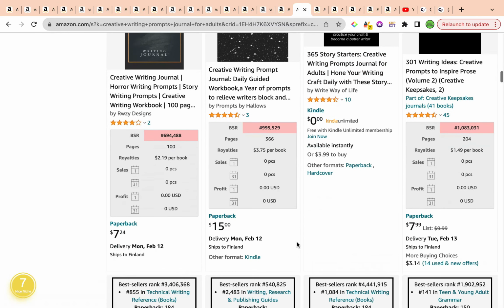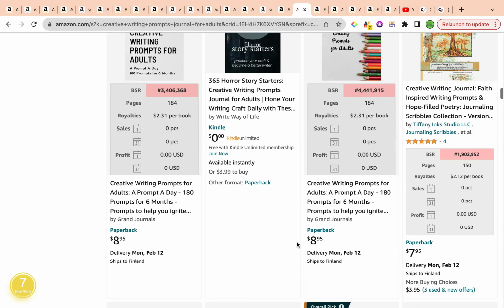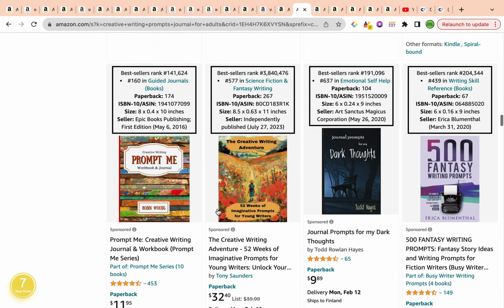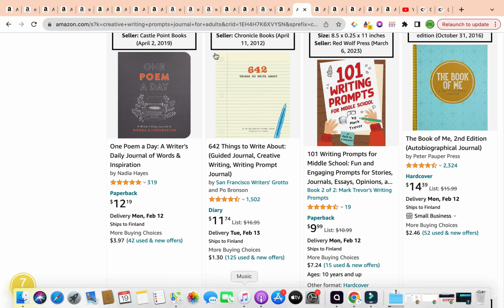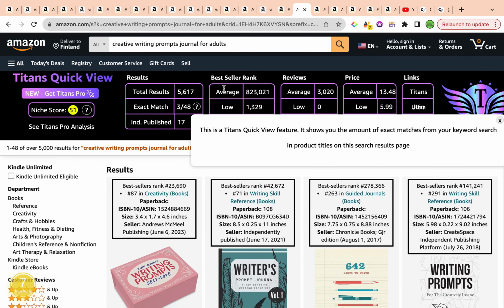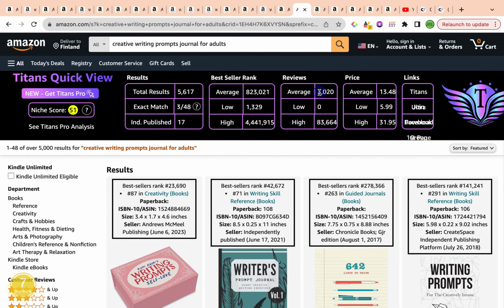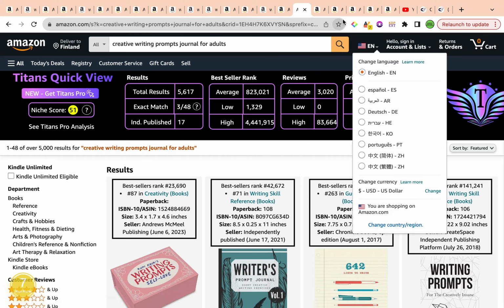We've got other books as well that are connected to this exact keyword that have managed to sell quite well, and they are using this keyword as part of the 7 keyword slots. Also, the average reviews are a whopping 3,020. We have the average price listed at $13.42, and also a keyword niche score of 51 and a keyword niche score of 7 by Amazon Scout Pro, which work beautifully together and complement each other that way. So that was the second keyword.